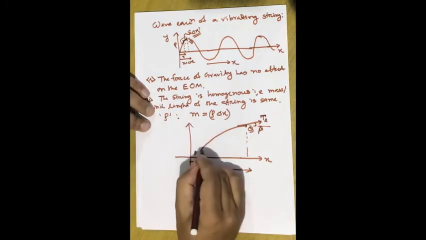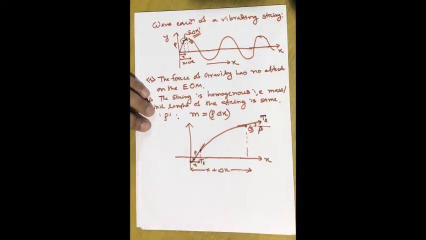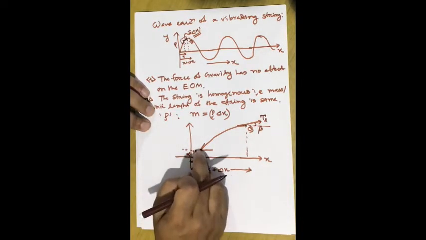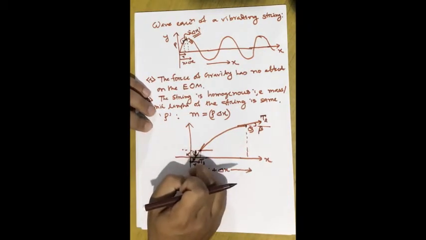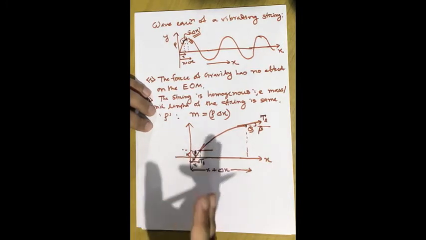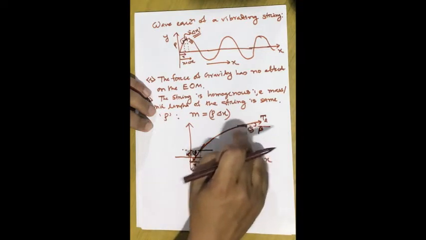At the point P also, there will be tension acting, and its direction will be along this direction. We say this tension is T1, and it makes an angle alpha with the x-axis at the point P. This is the only force we assume, because tension is nothing but a force, and we have ignored gravity. So basically this will be the only force acting at the two ends of the string.